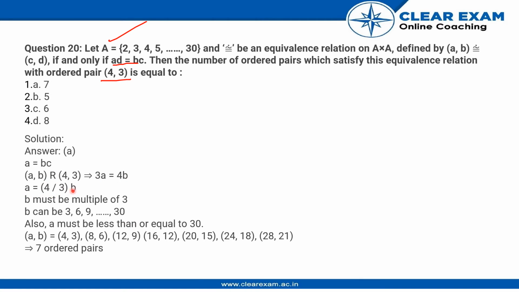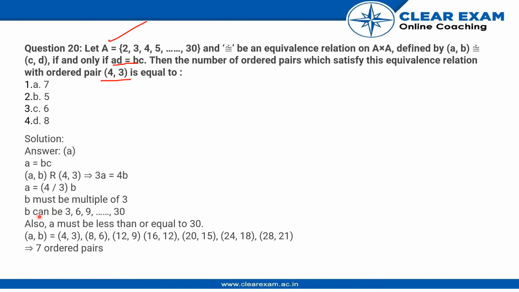and a becomes 4/3 times b, and b must be a multiple of 3, correct? Because we don't need this 3 in the denominator, as a does not have an integer fractional value in it. So a and b's relation clarifies that b should be a multiple of 3. That means b can be 3, 6, 9, up to 30, correct?